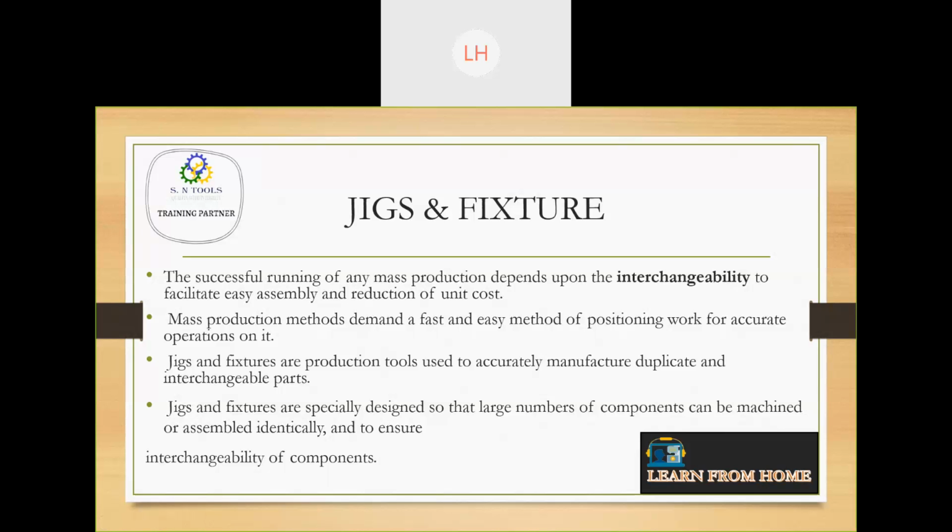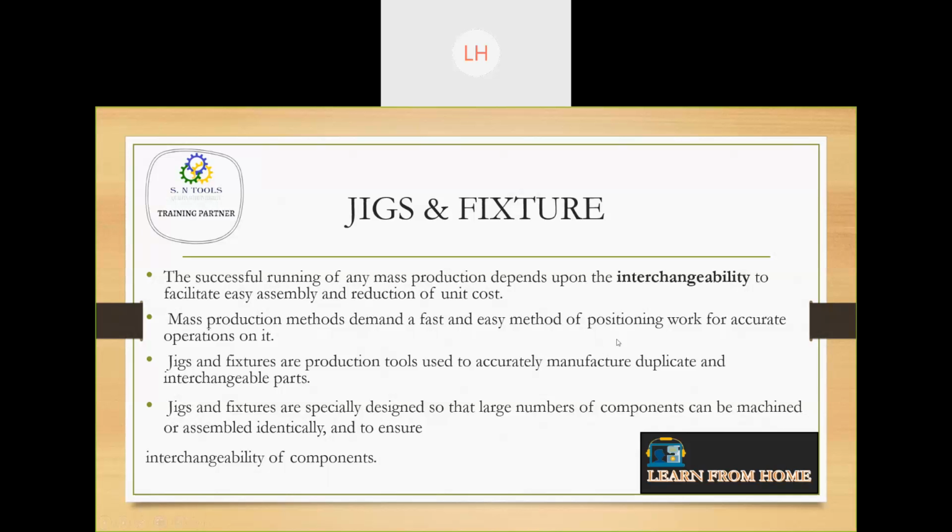If you want to make the same repetitive part 10,000 times or 1 lakh times, maintaining the same settings every time takes time. So what we do is we have a fixture or a jig, so that all our parts will be manufactured with the same accuracy, with no change in accuracy between parts.